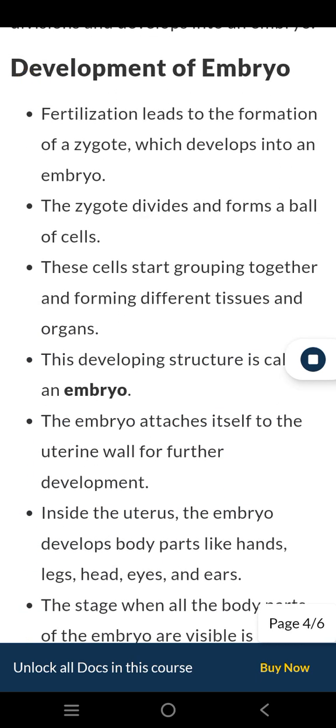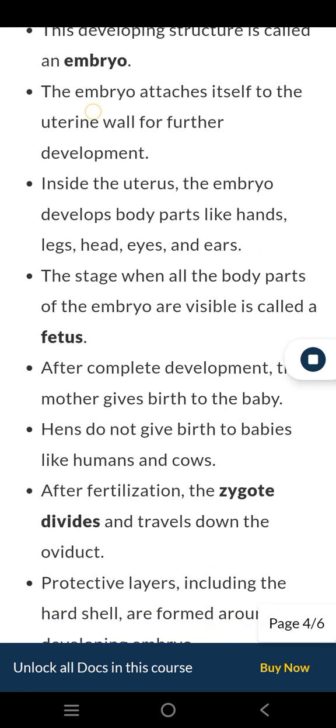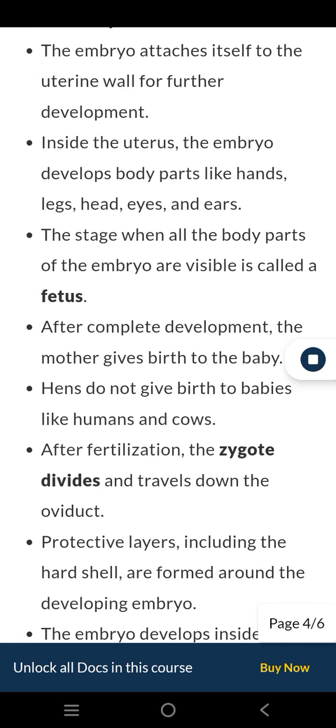Development of embryo. Fertilization leads to the formation of a zygote, which develops into an embryo. The zygote divides and forms a ball of cells. These cells start grouping together and forming different tissues and organs. This developing structure is called an embryo. The embryo attaches itself to the uterine wall for further development.